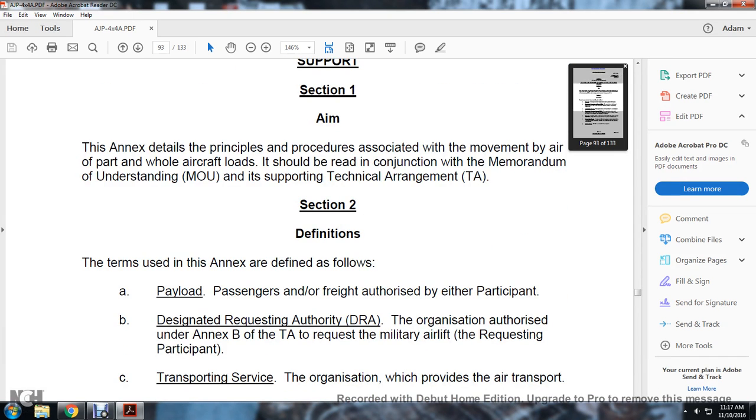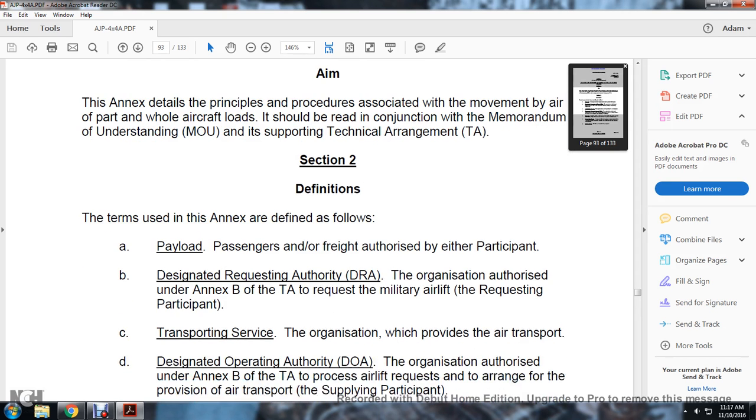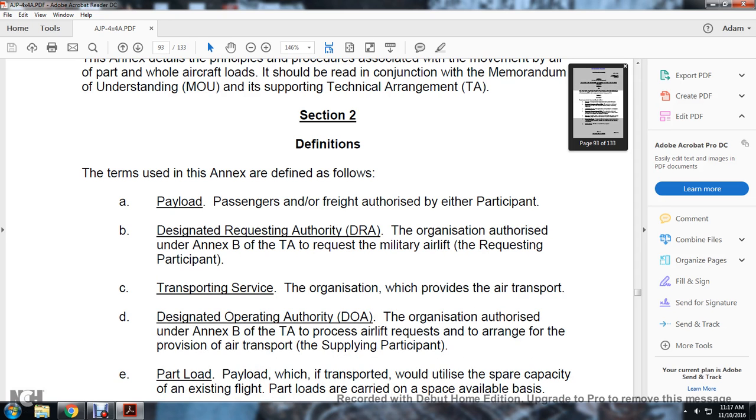Section 2, Definition of the term annex, defined as follows: payload and passenger freight, and authorize either participation, designated requested authority. The organization authorized under Annex B of the Technical Authority requests military airlift and requesting and participation transportation support services. Organization will provide the air transportation designated operating authority.